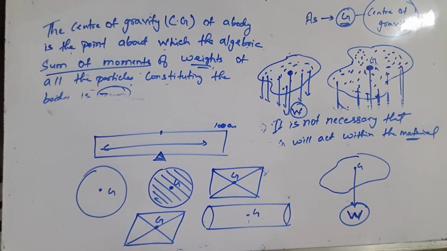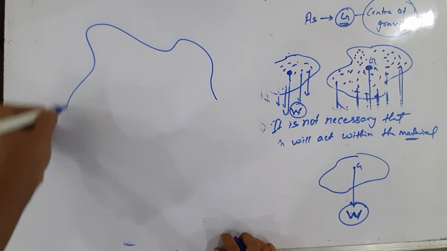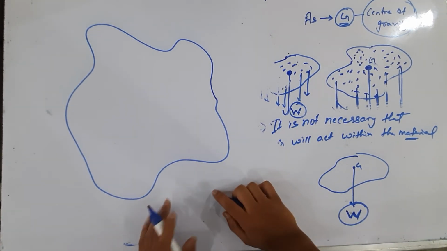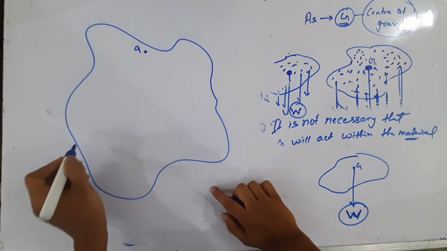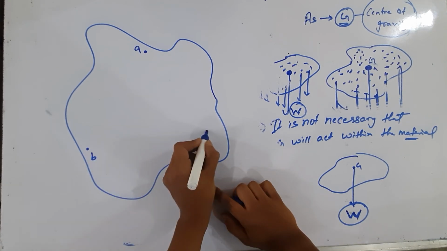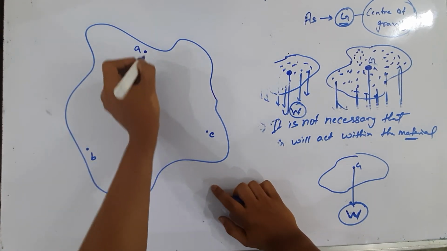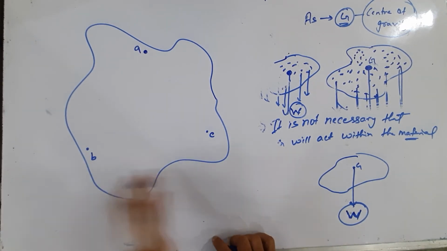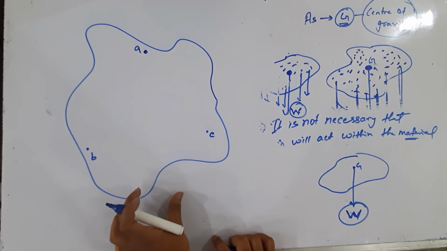Now we will discuss how to locate the center of gravity of an irregular lamina. So suppose we have an irregular lamina. To locate the center of gravity, what we have to do? We will make 3 pinholes. Suppose this position A, at position B and position C. So with the help of a pin, we will just suspend it freely. Make sure that the lamina is suspended freely, and we will just move it. Then what will happen? After some movement, the lamina will come to rest.